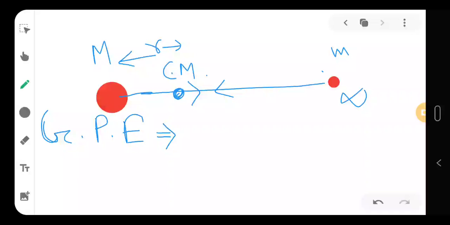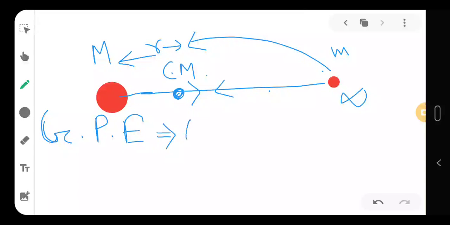So I am bringing in this case this small mass m to a distance r from the big object, then the work done by the system is called GPE.